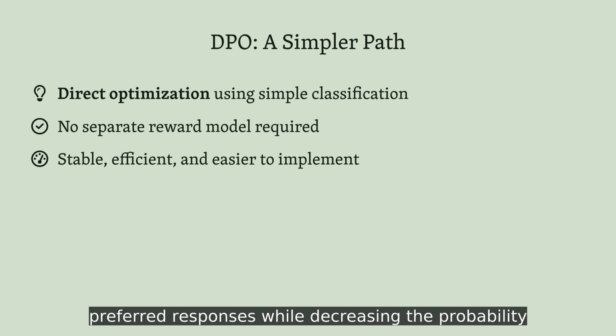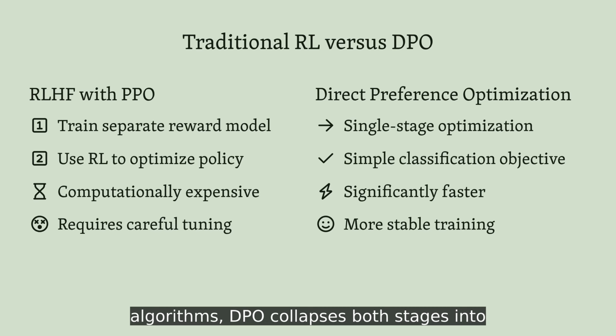Where reinforcement learning from human feedback requires you to train a reward model and then navigate the instabilities of actor-critic algorithms, DPO collapses both stages into a single optimization that looks remarkably like supervised learning. This isn't just simpler on paper, it translates directly into faster training times and fewer headaches.